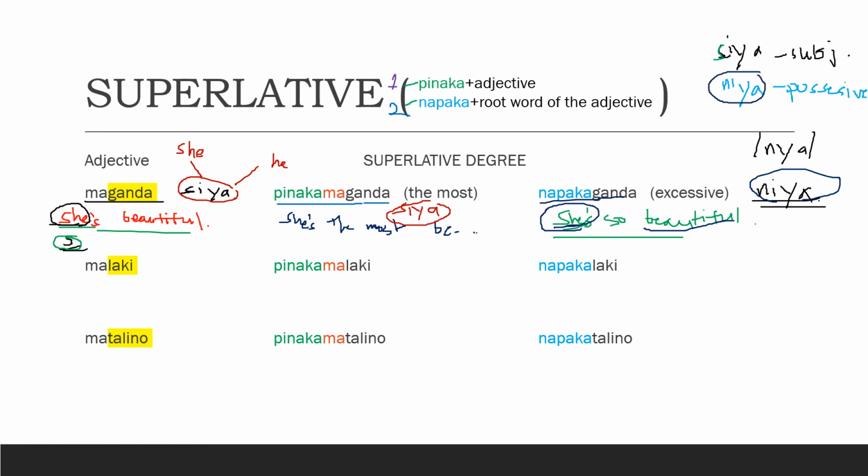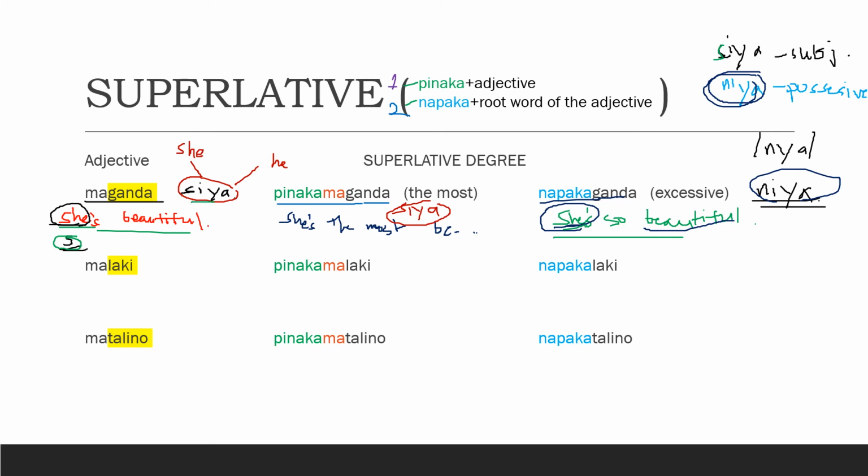So don't get confused. Siya is for subjective, and niya is for possessive or possession. So that's how you use these words in a simple sentence. You can actually create sentences using the pronoun siya or niya.